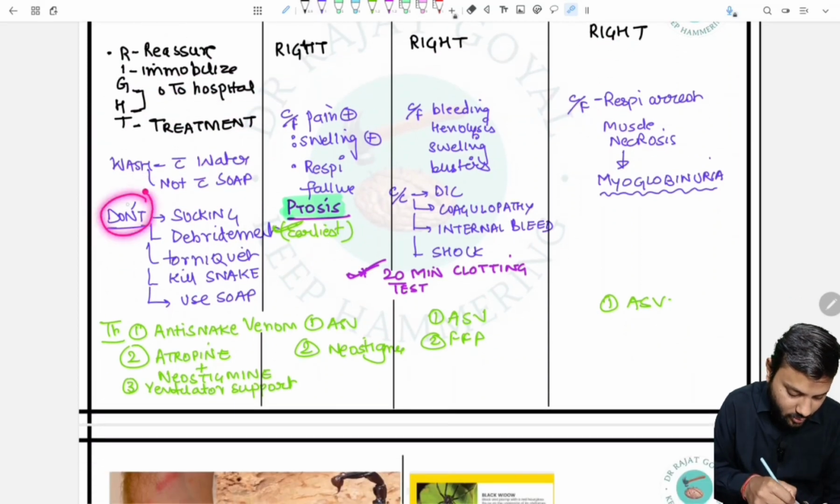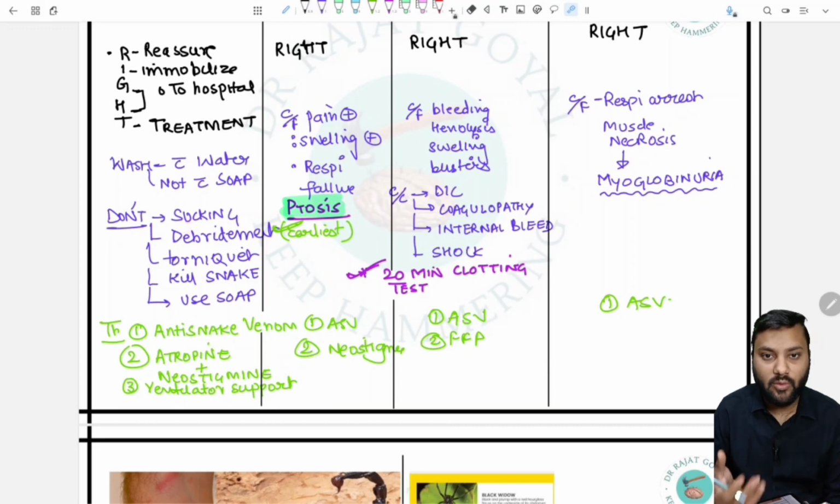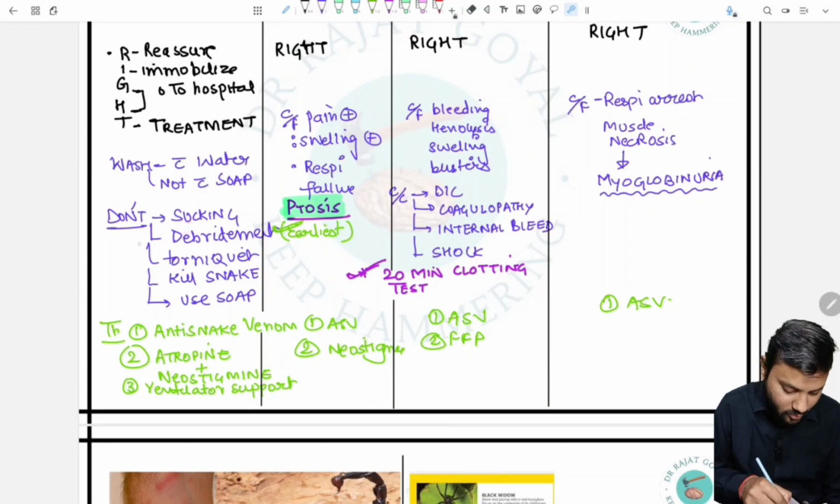And the things that we don't have to do: we don't have to do sucking, as shown in the movies, and we don't have to debride the part. We don't have to apply the tourniquet. We don't have to kill the snake. We don't have to use soap.